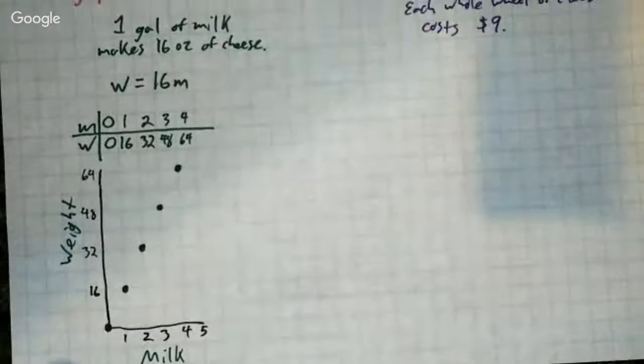Now, if we think about the type of graph we're making, come on. There we go. Focus. Here we go. Come on. There we go. All right.